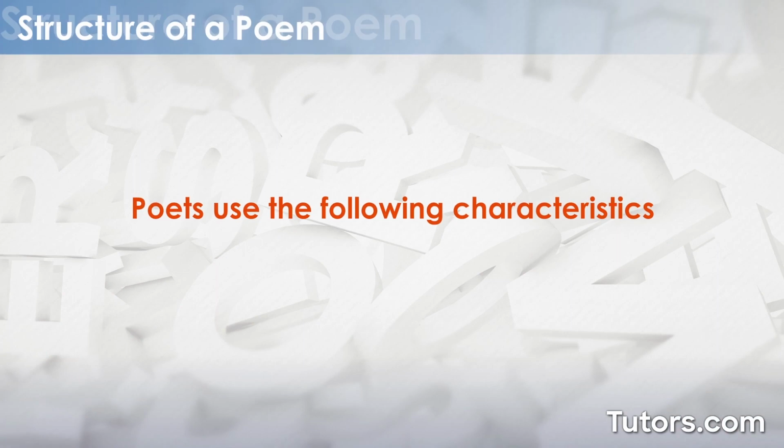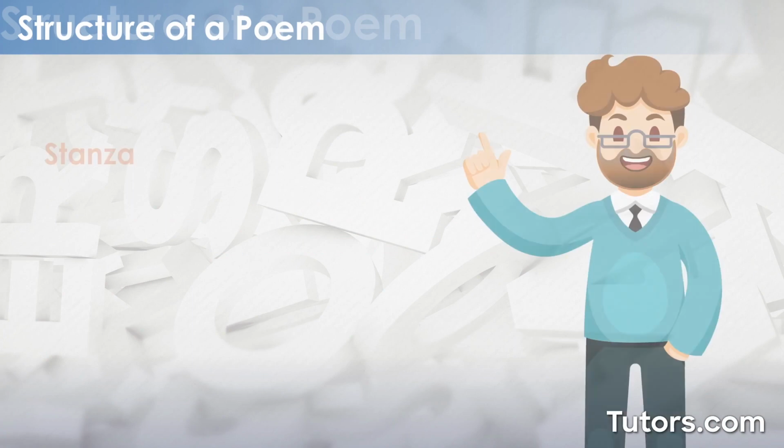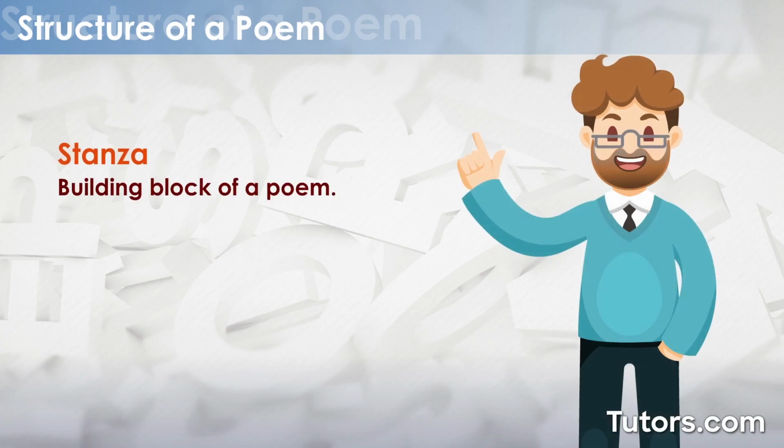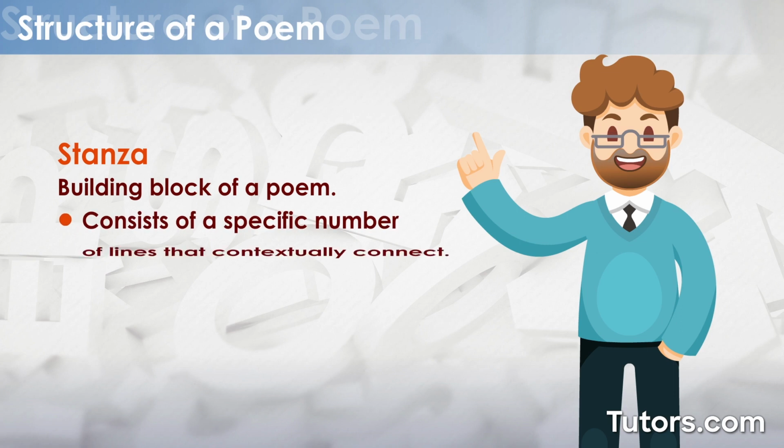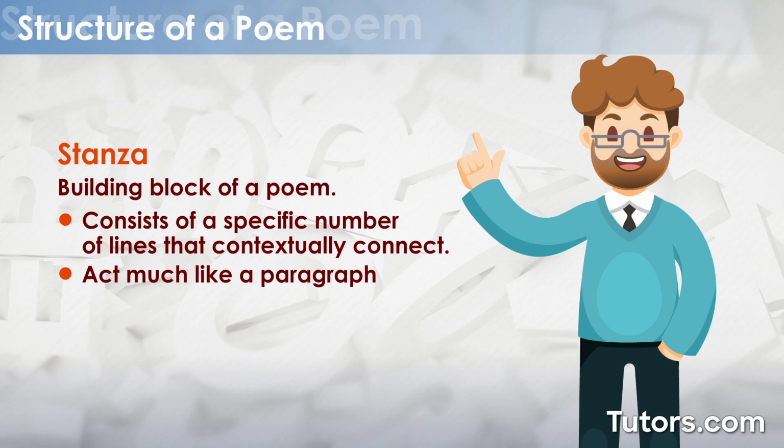Poets use the following characteristics when structuring a poem. The stanza is the building block of a poem. Each stanza consists of a specific number of lines that contextually connect. They act much like a paragraph does in prose.